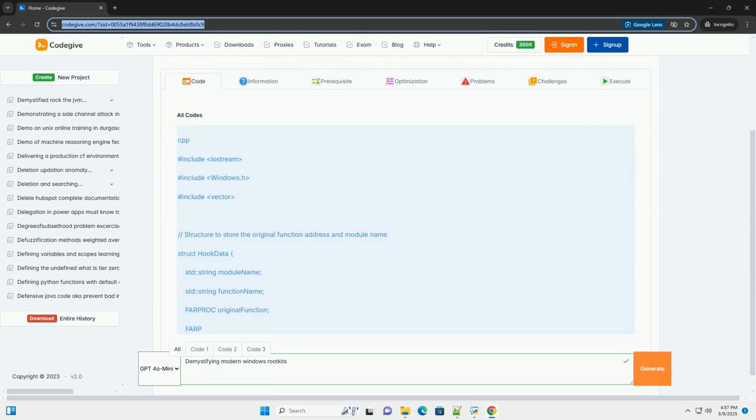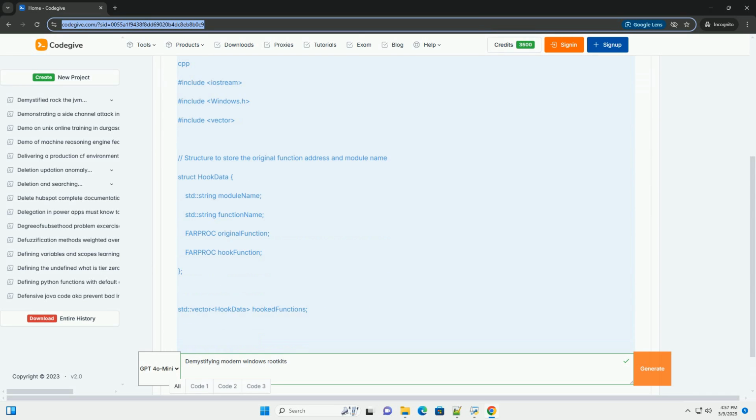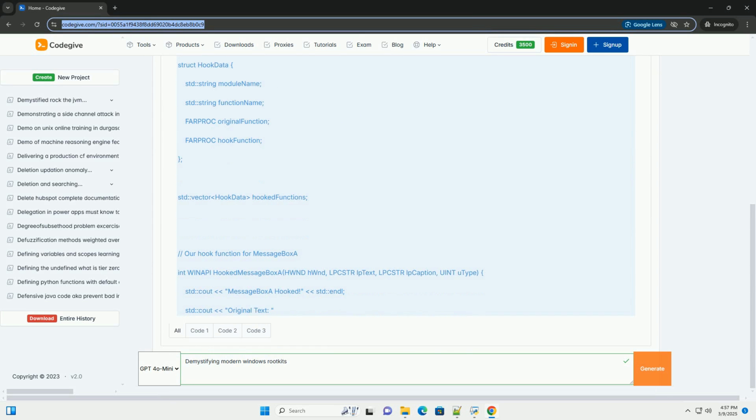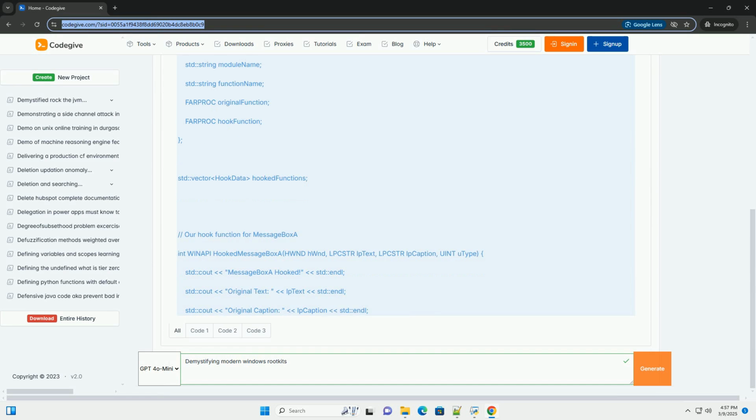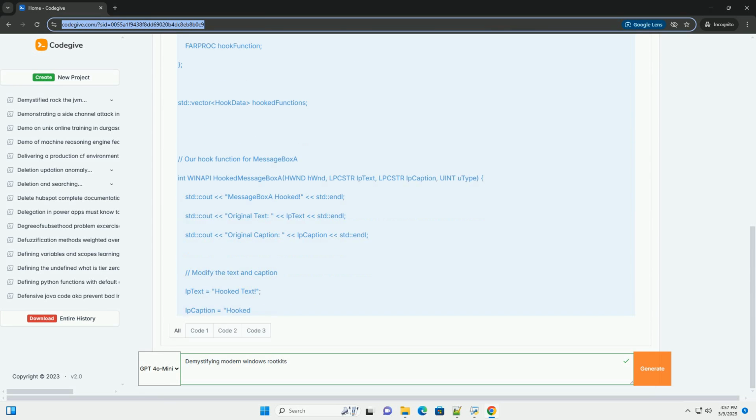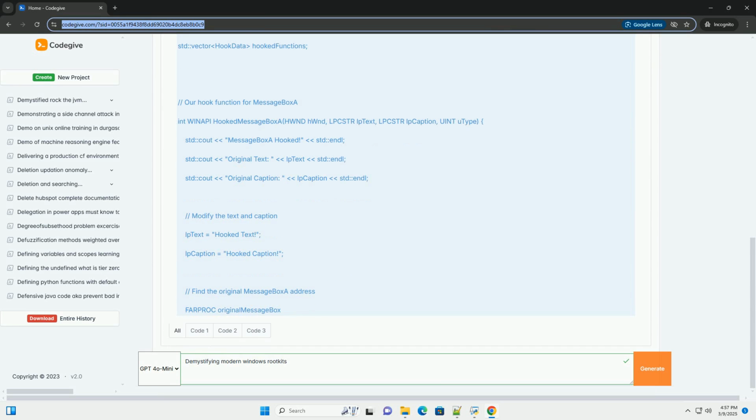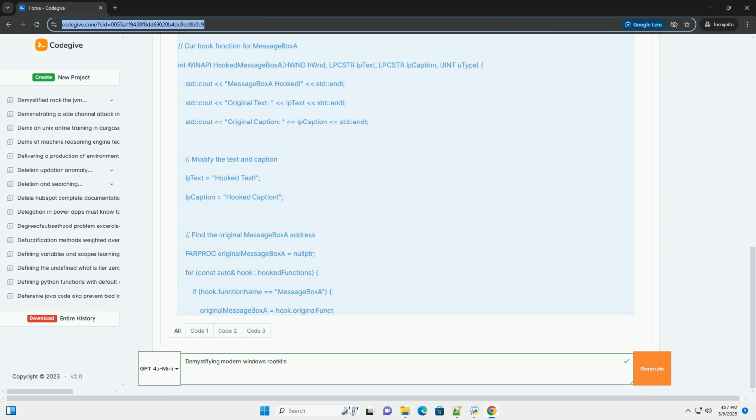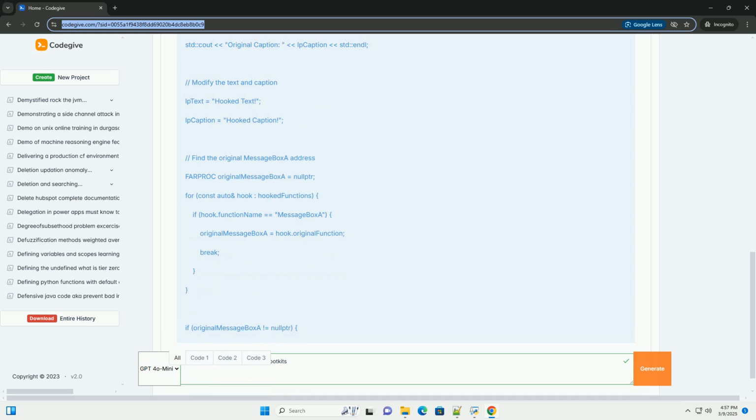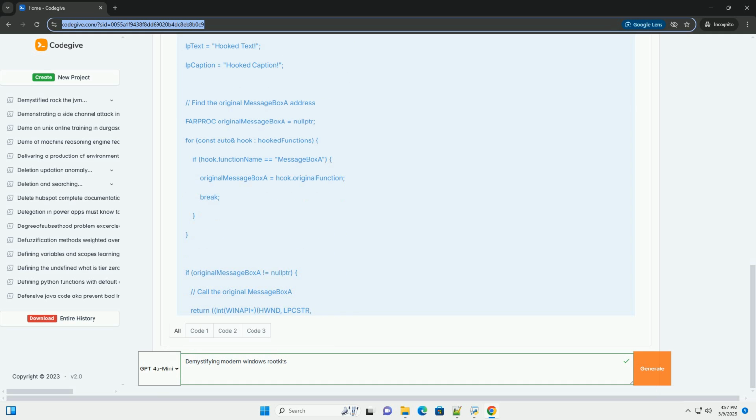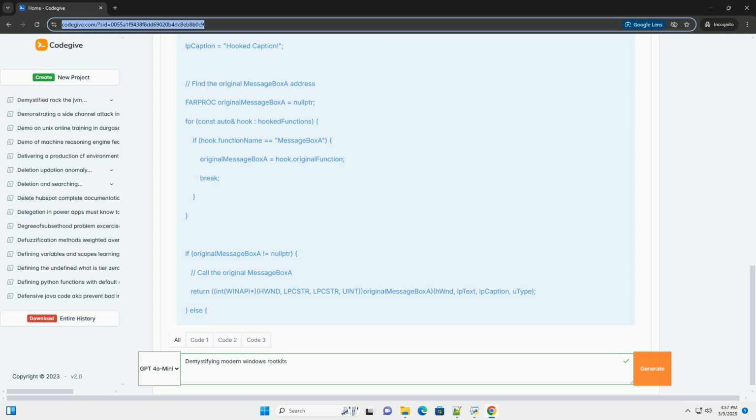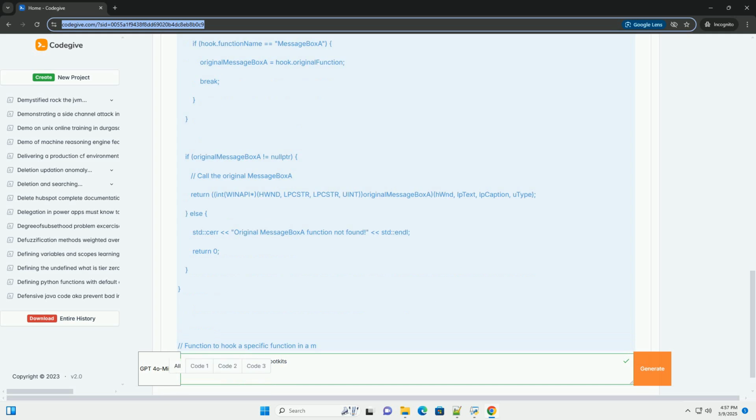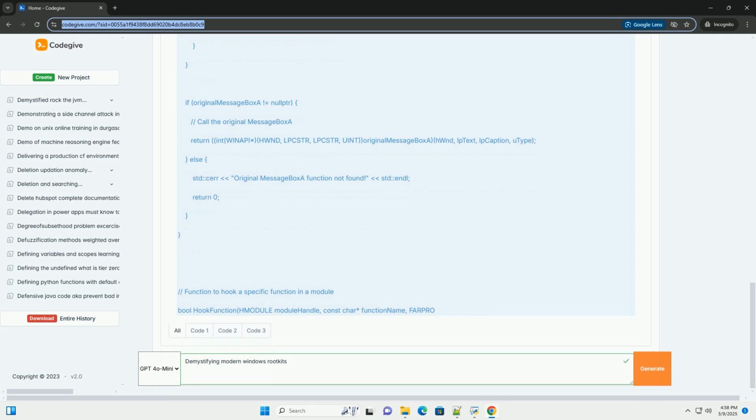Demystifying Modern Windows Rootkits, a detailed tutorial with code examples. This tutorial delves into the world of Windows rootkits, focusing on modern techniques and providing code examples to illustrate key concepts. We'll explore the different types of rootkits, their functionalities, detection methods, and how to build a basic, and ethical, proof of concept. Disclaimer: This information is provided for educational purposes only.